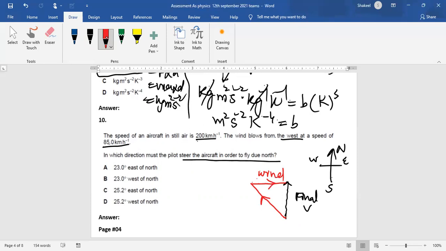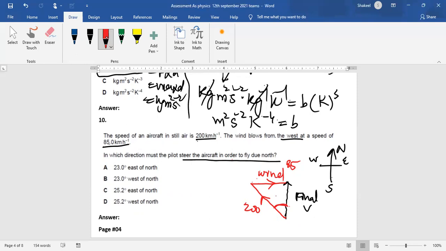The wind speed is given, which is 85, and the aeroplane speed is 200. So you have to tell the initial direction of the aeroplane, so that when the wind from the west hits it, it will move along the north. So the final direction should be along the north.